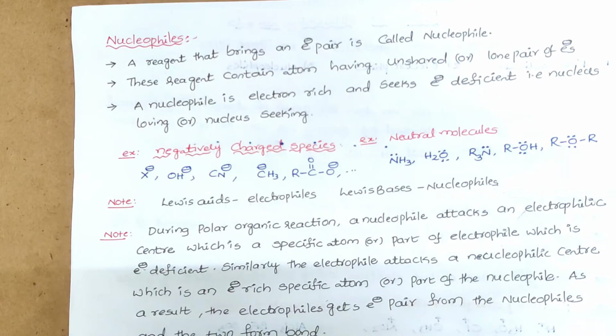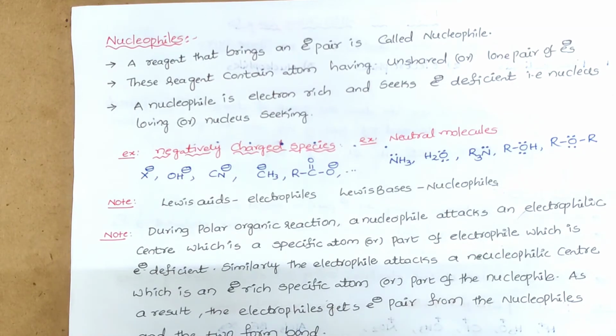One important point we learned in the Lewis acid base theory: Lewis acids are electron deficient. That's why they are treated as electrophiles. Lewis bases are donating a pair of electrons, which means they are already electron rich species. That's why they are treated as nucleophiles.